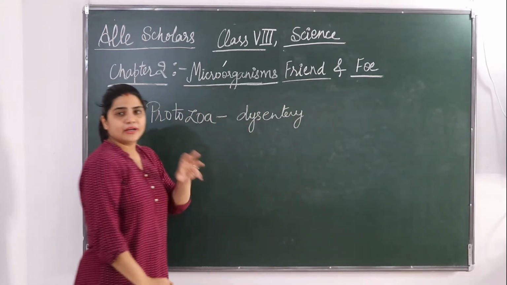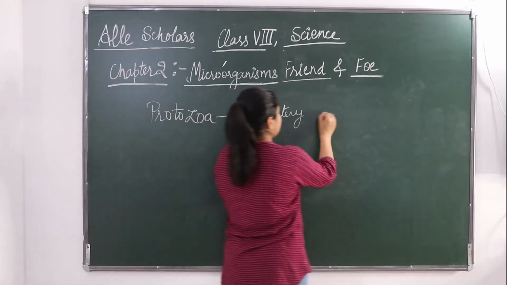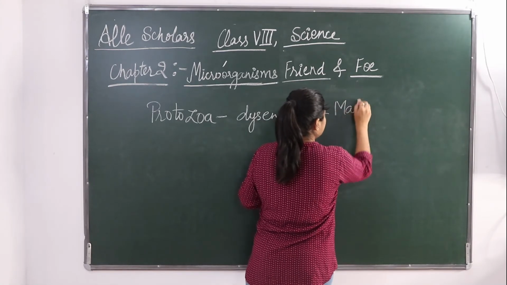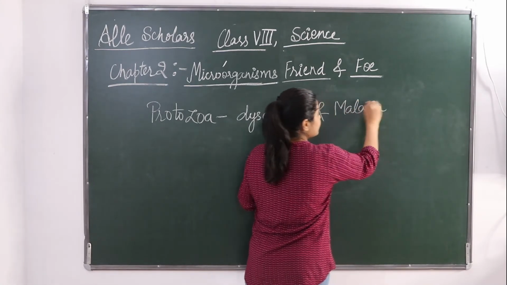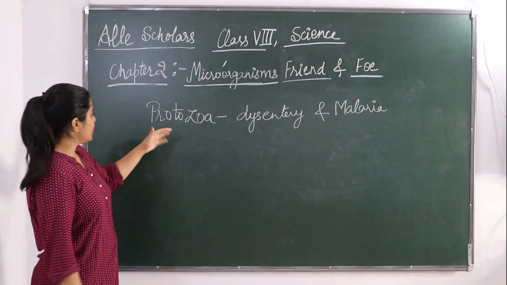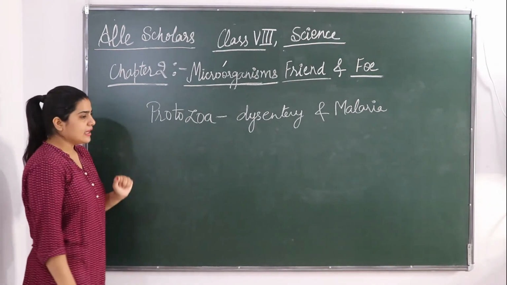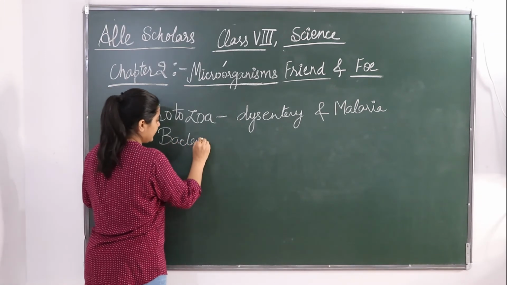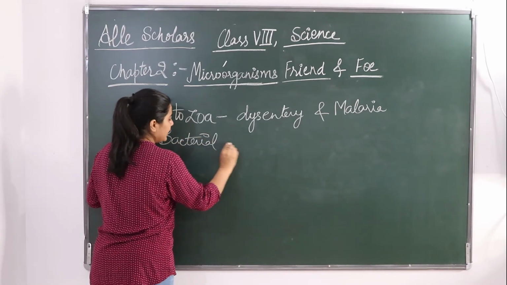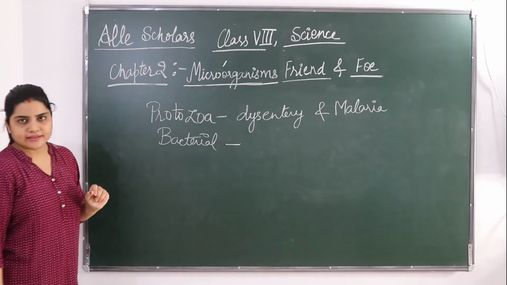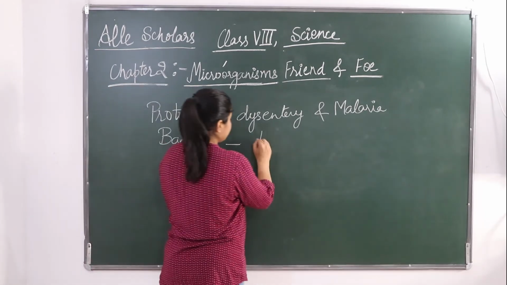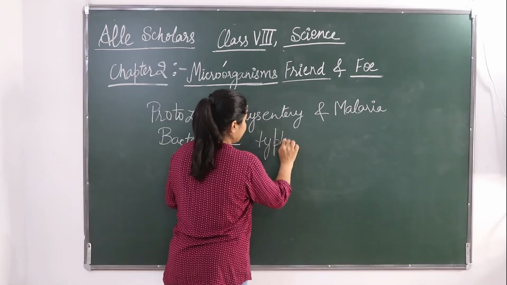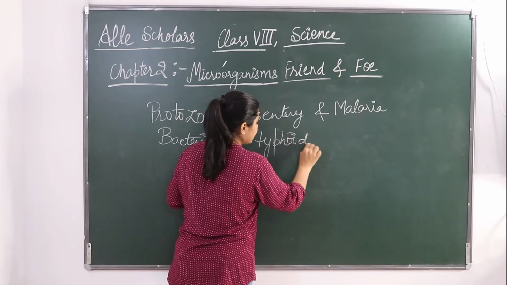And a very common disease, malaria, is again caused by protozoa. Then there are some bacterial diseases also. Diseases caused by bacteria are typhoid. Typhoid is caused by bacteria.